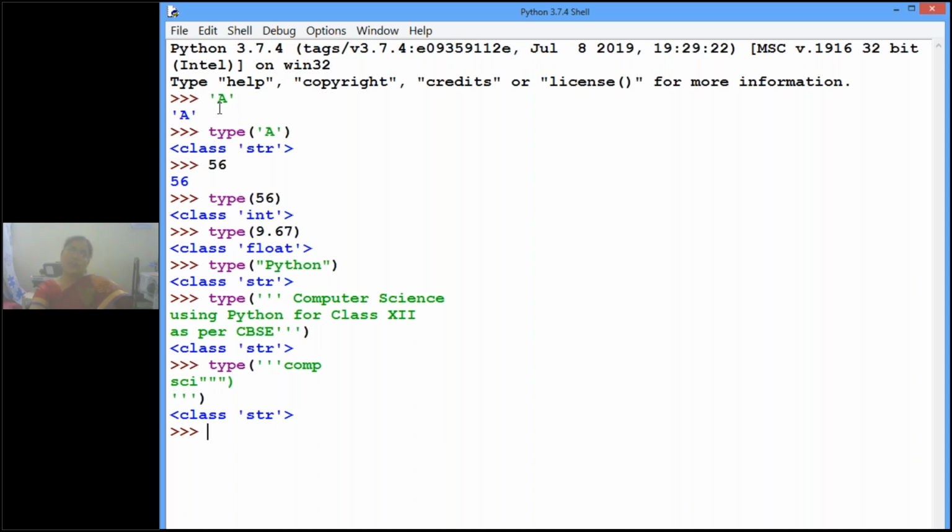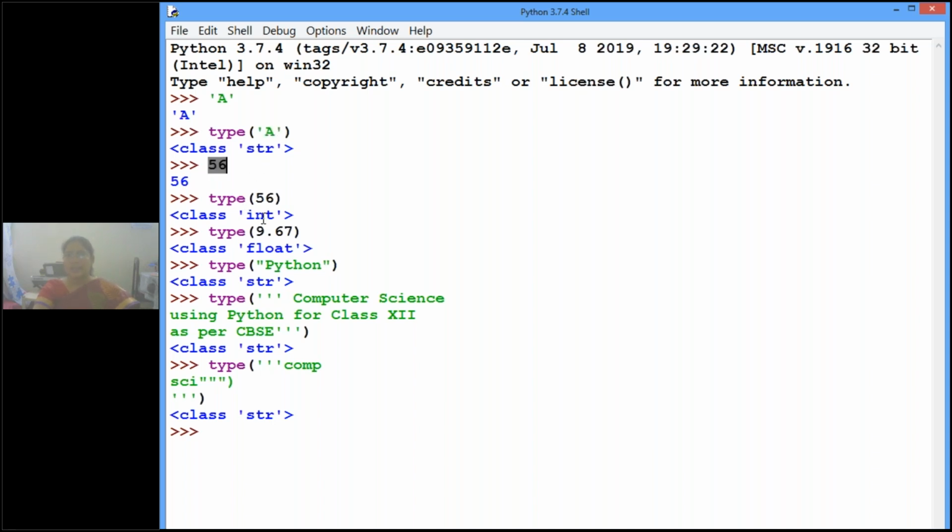Okay. So now you see, I'll repeat. For the string type, just now we have seen single inverted commas: if you start with single inverted commas, end with single inverted commas only. How do we get what type of data it is? Using the type method in Python. If you pass that value to the type method, the output will tell you which class it belongs to. Clear? So the type of 'A' within single inverted commas is string type.